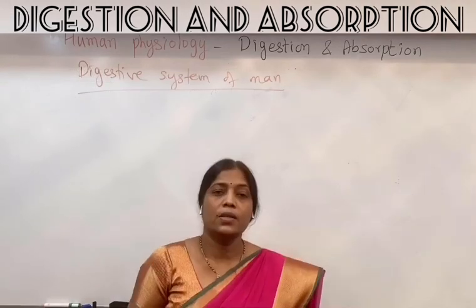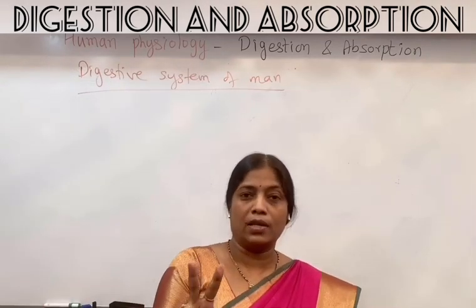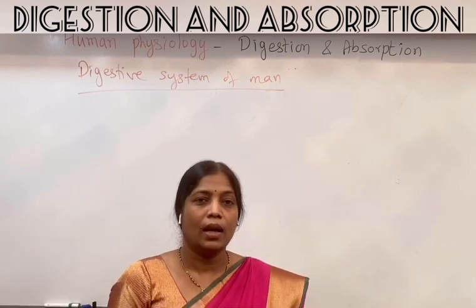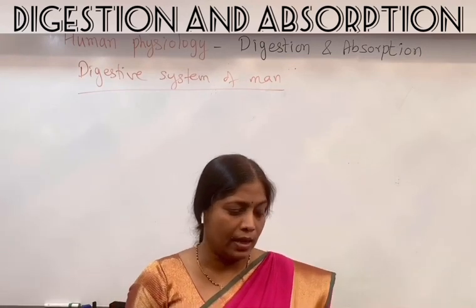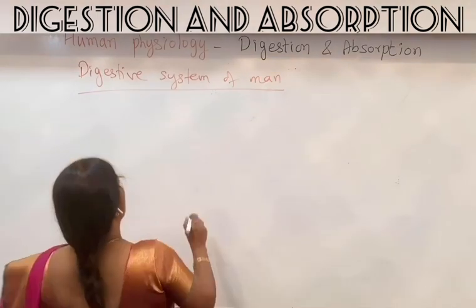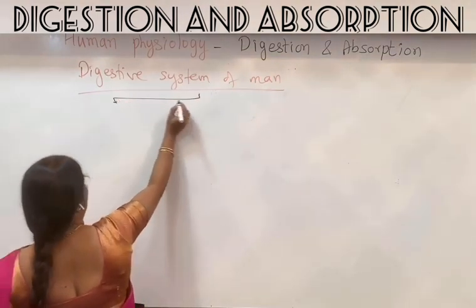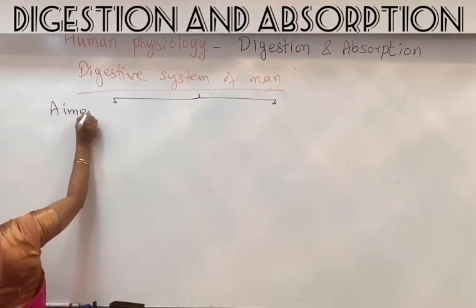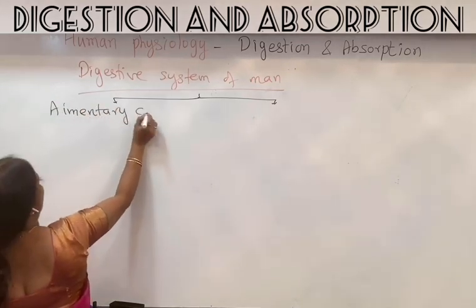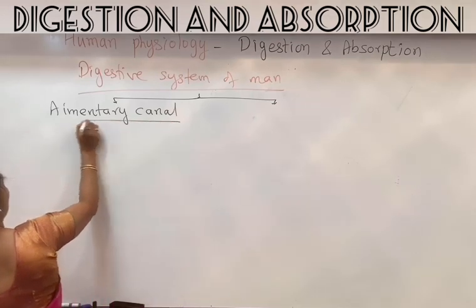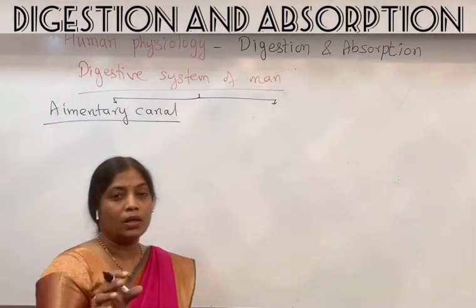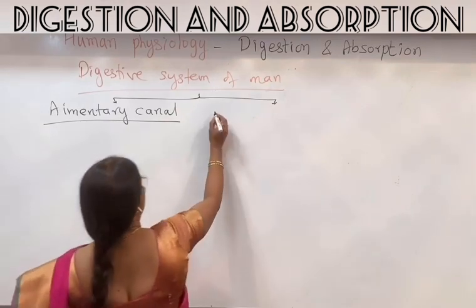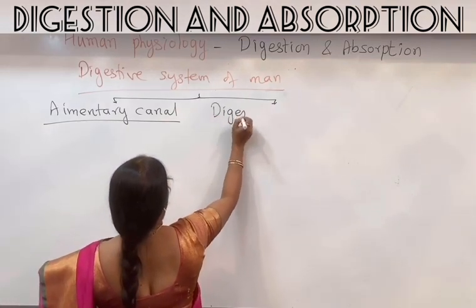The human digestive system can be studied under two headings. One is the alimentary canal, that is what is called the digestive tract, and there are some glands called the digestive glands associated with it. So there are two headings of the digestive system which we will be taking. One is the alimentary canal, that is the digestive tract or the gastrointestinal tract, GI tract, and the other is the digestive glands.